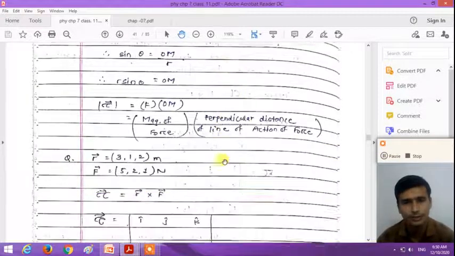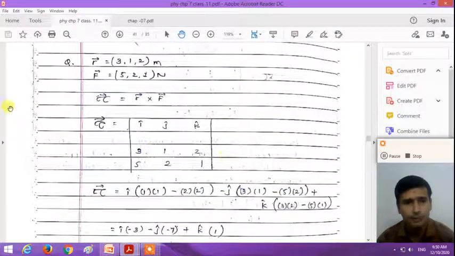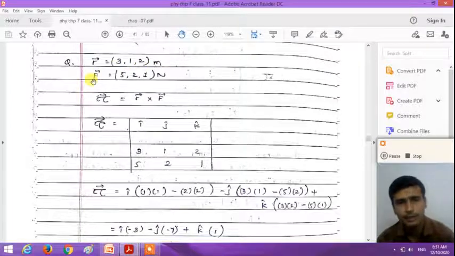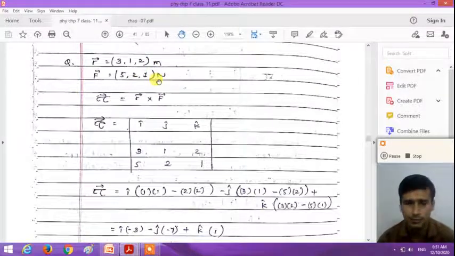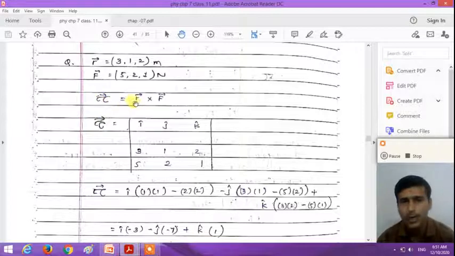So now dear student, we will take one example. If the position vector of the particle is given to you, r is equal to 3, 2, 1, the x component is 3, the y component is 2, and the z component is 1. The force vector is given as 5, 2, 1: the x component of the force is 5, the y component is 2, and the z component is 1. So both the position vector with respect to the origin and the force acting on the particle are given. Calculate the magnitude of the torque. By the definition, we know that tau is equal to r cross f.